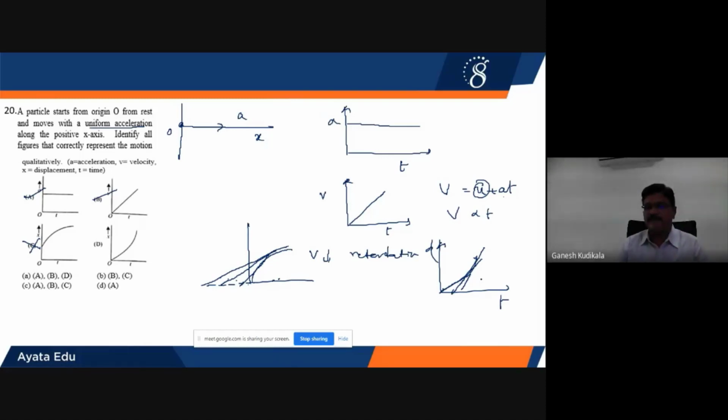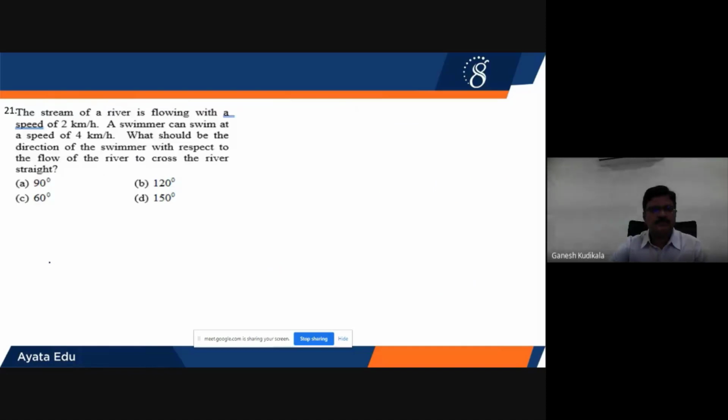Velocity is increasing. Slope, dx by dt, is increasing, and velocity is increasing, which means it is in acceleration. Therefore, you can give even this also. Therefore, A, B, D are correct. Therefore, you can give first option A. Right.